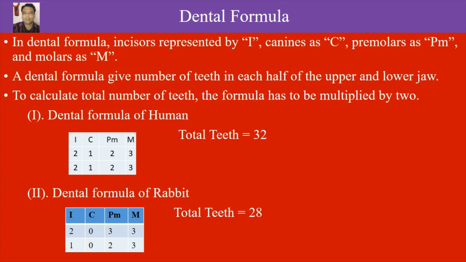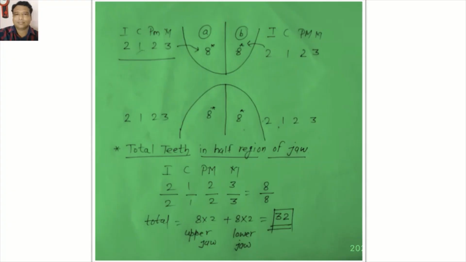Total teeth found in rabbit are 32. This picture is related to the dental formula calculation process. As shown in the picture, the upper and lower jaw are divided into two parts, and each half of the upper and lower jaw is represented by incisor, canine, premolars and molar teeth.